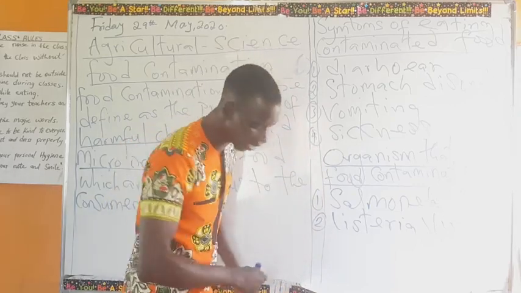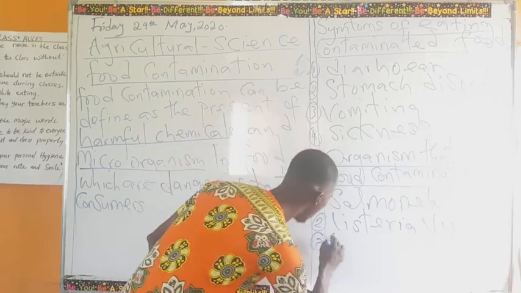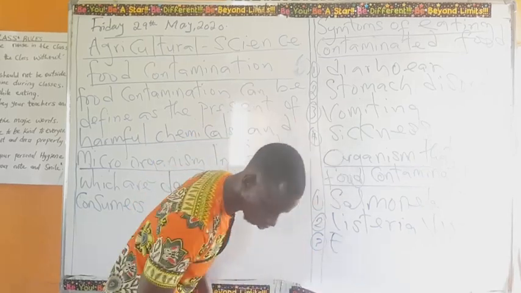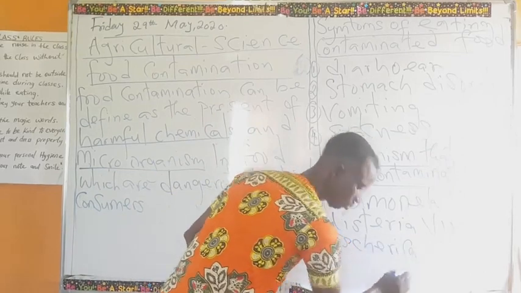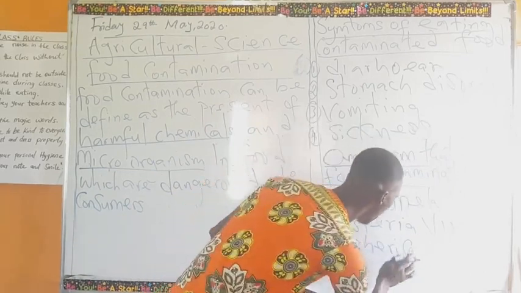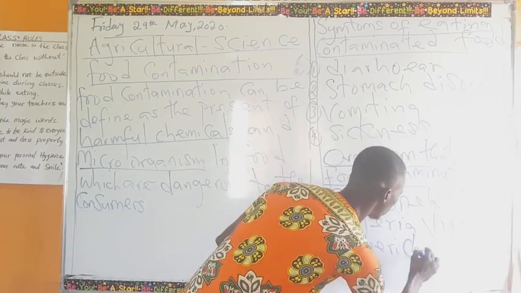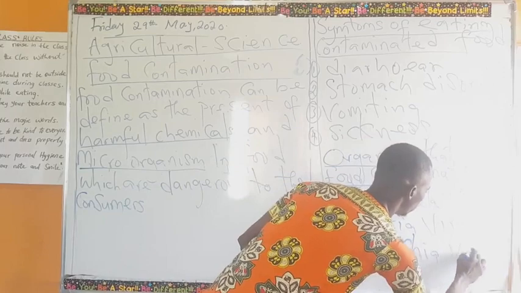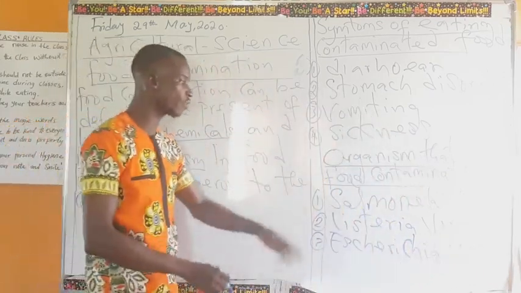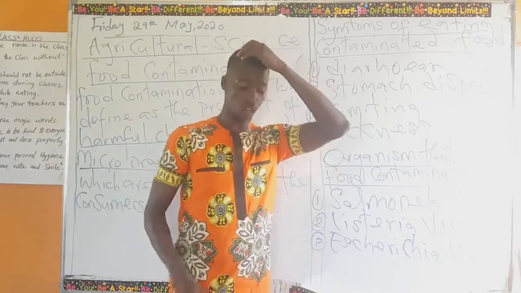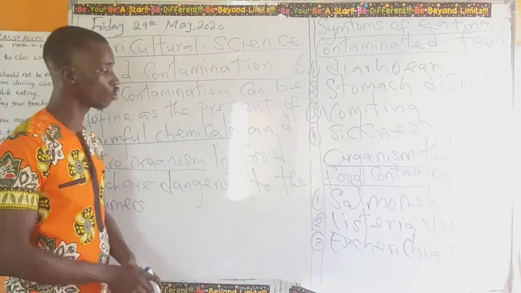We have the number 3, which is the Escherichia virus. We have the Escherichia virus as one of the organisms that causes food contamination.